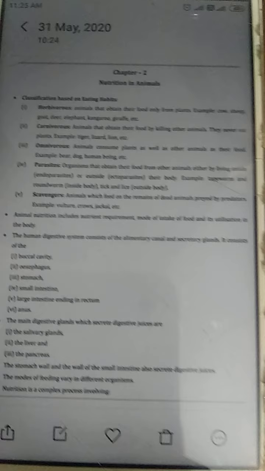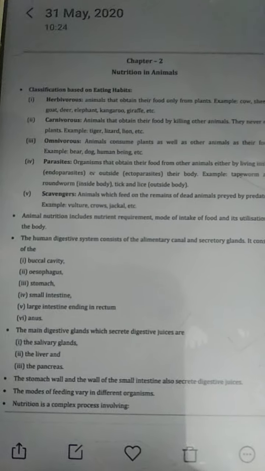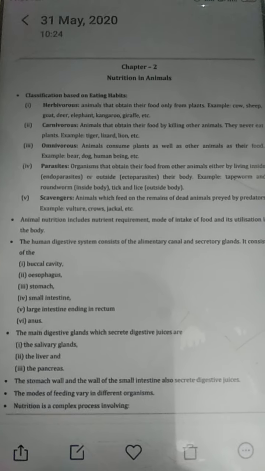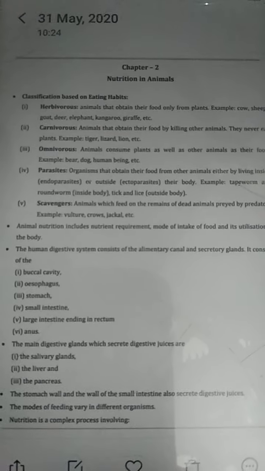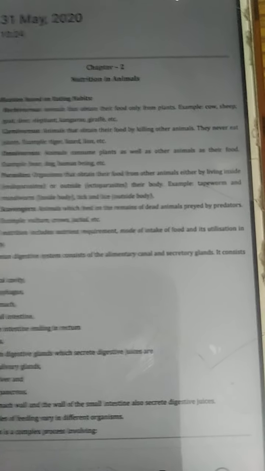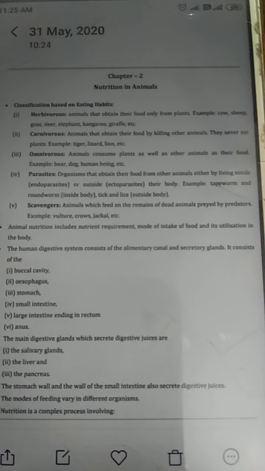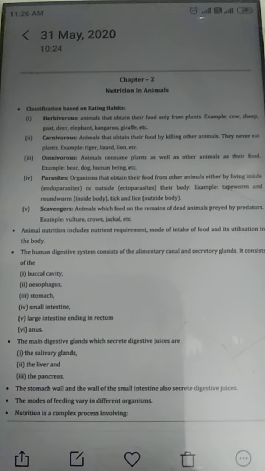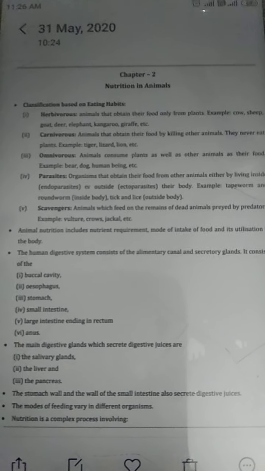Now animal nutrition includes nutrient requirement, mode of intake of food, and its utilization in the body. The human digestive system consists of many parts which combinedly perform a function to digest the food. So now we are talking about the human digestive system. It contains the alimentary canal and secretory glands. The alimentary canal consists of the buccal cavity, esophagus, stomach, small intestine, large intestine ending in the rectum, and anus.